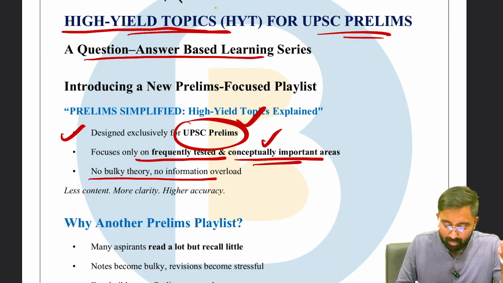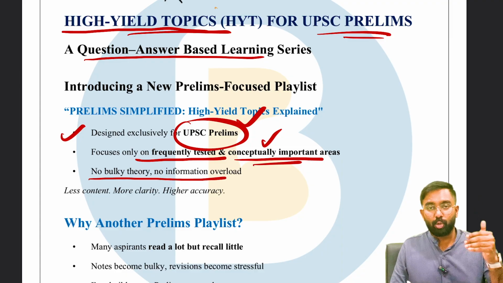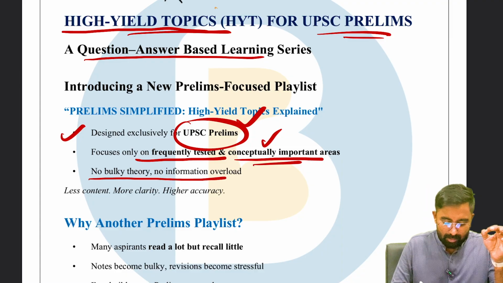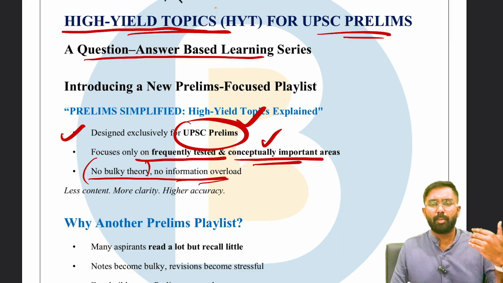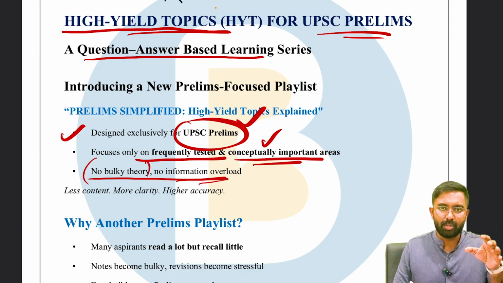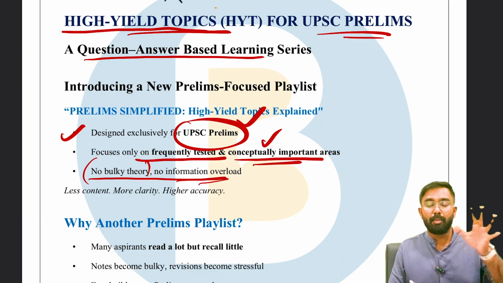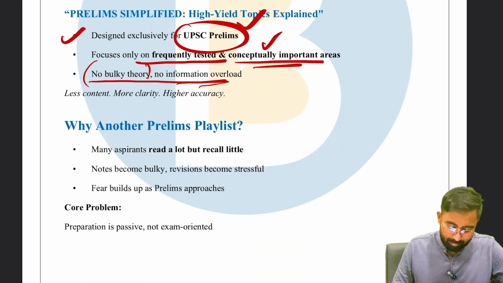We will achieve this through very light materials. We will not use any bulky theory nor any information overload, but simple questions with answers, which pretty much cover the entire topic.